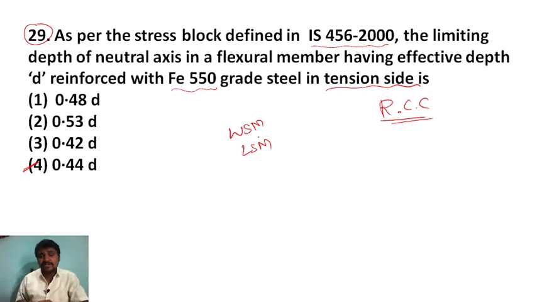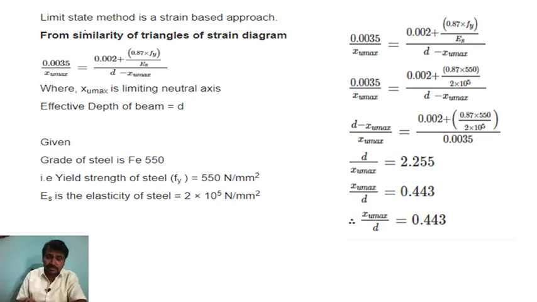If you want, you can visit the playlist of our RCC subject for the theoretical part. So these are the two, working stress and limit state method. In the limit state method, it is always a strain-based approach. From the similarity of triangles in the strain diagram, you know this, right? D is the effective depth and XU max is the limiting neutral axis.